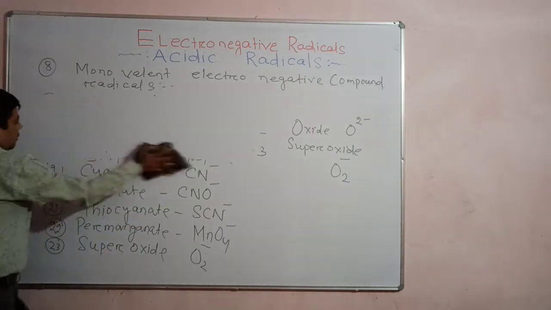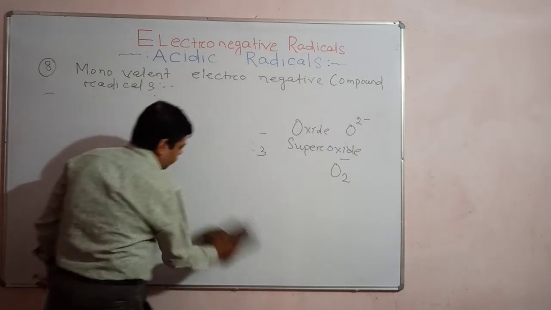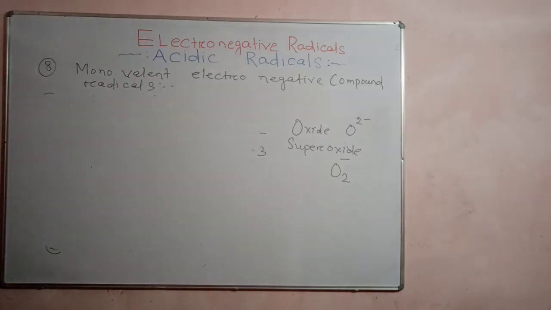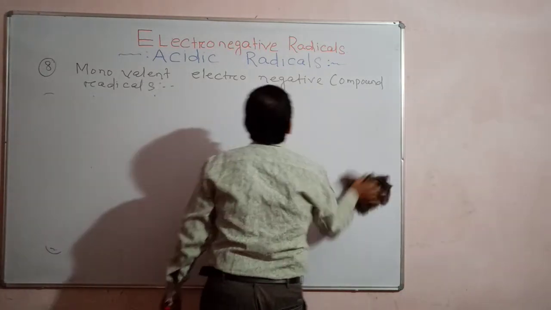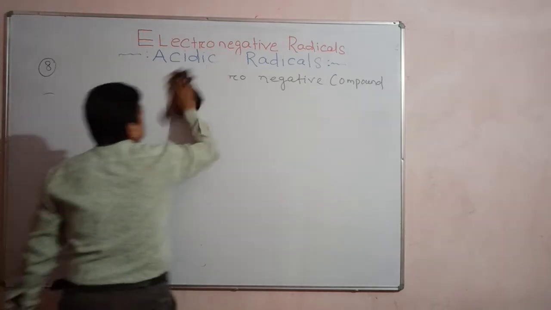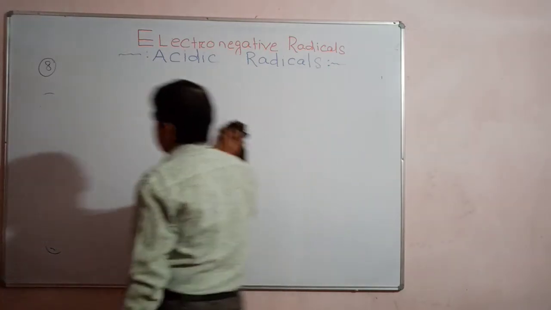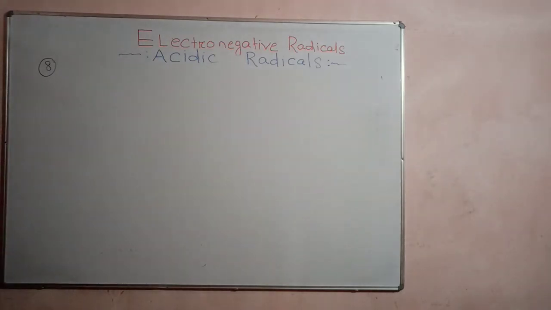What is a divalent radical? Let's see. Divalent, or bivalent, electronegative compound radicals, also called divalent acid radicals or negative radicals.